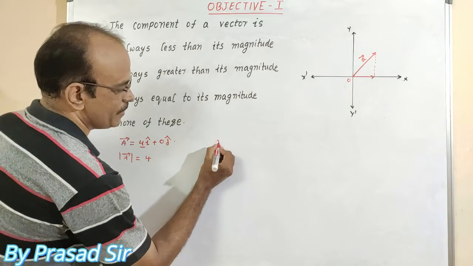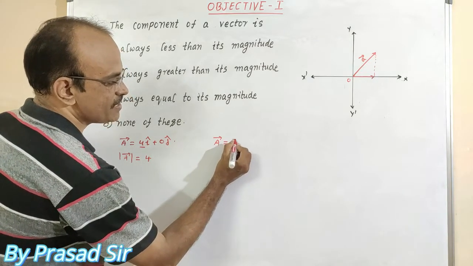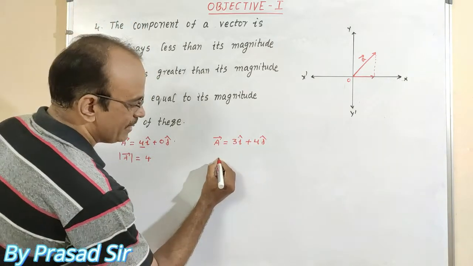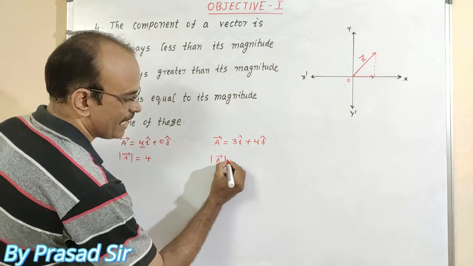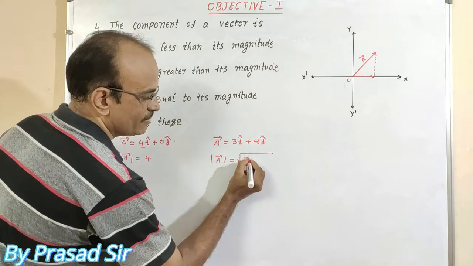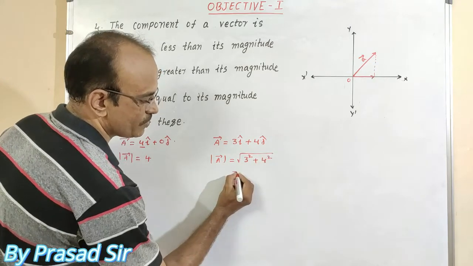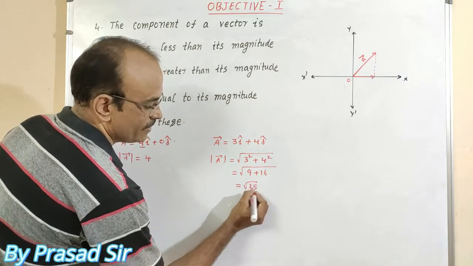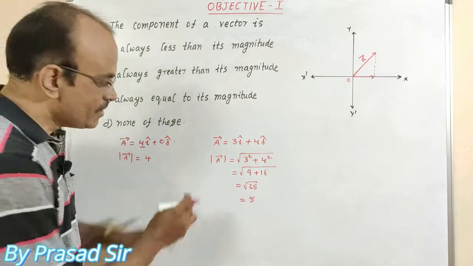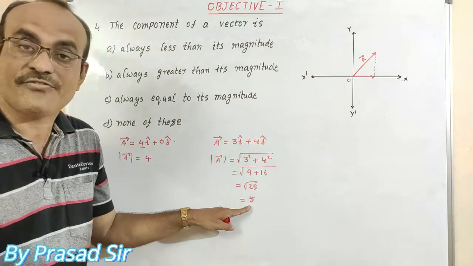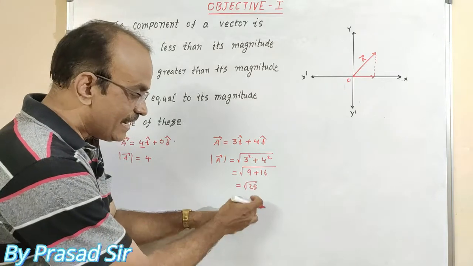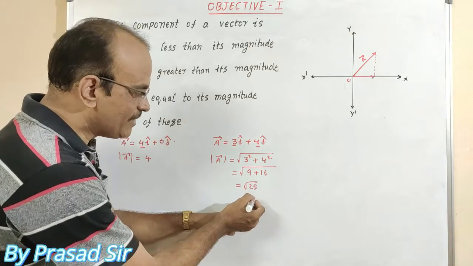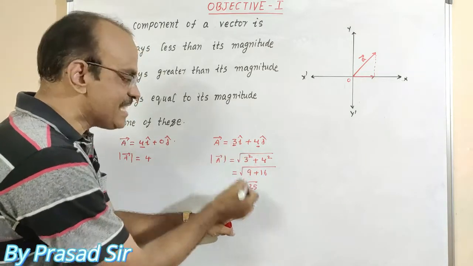Now we will take another example. That is A vector equal to 3i cap plus 4j cap. Now I will take the magnitude of this one. What happens in this case? Square root of 3 square plus 4 square is equal to square root of 9 plus 16, which is square root of 25. This is 5. So the magnitude of the vector is 5. It is less than the components. Observe this one. The component of the vector is less than its magnitude.